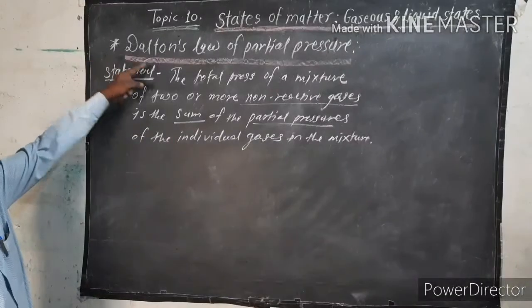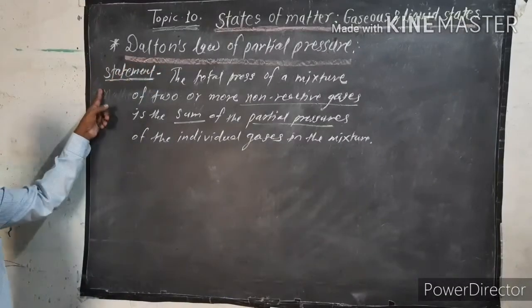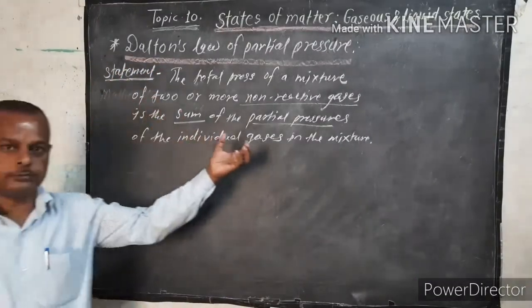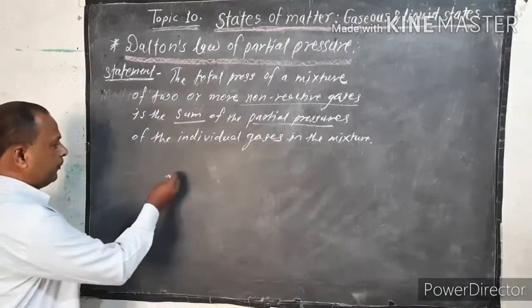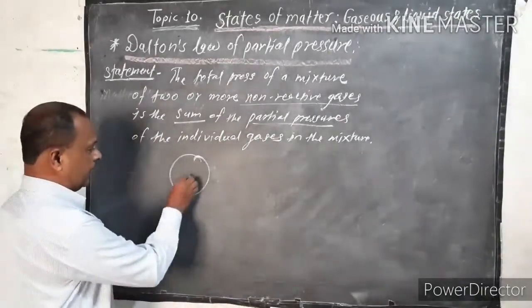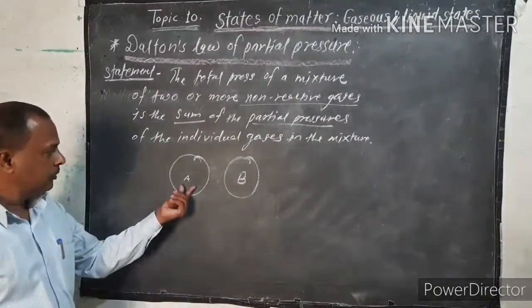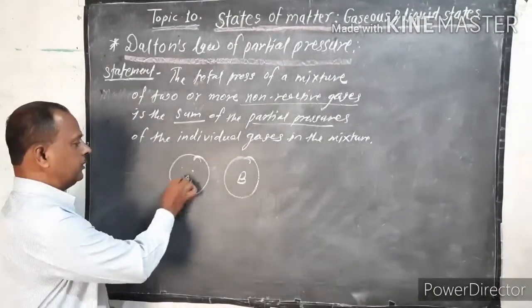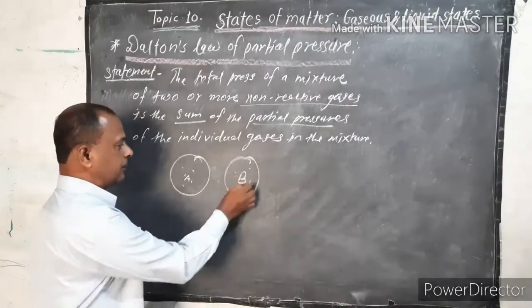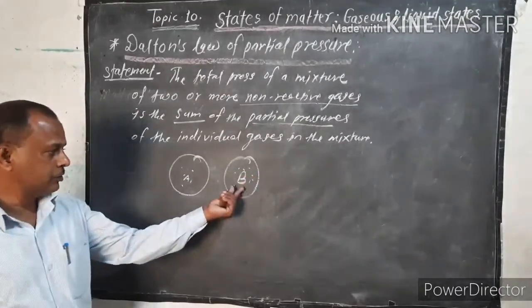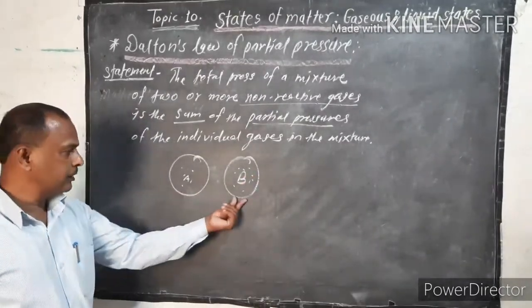The next point, Dalton's law of partial pressure. What is partial pressure? You understand? Suppose gas A and gas B. This is gas 1 and this is gas 2.